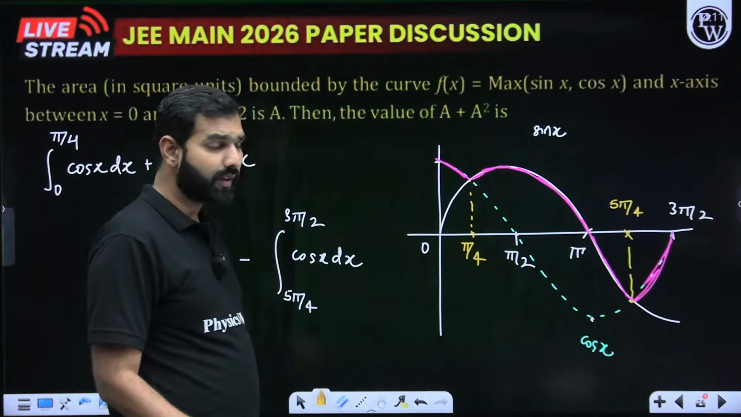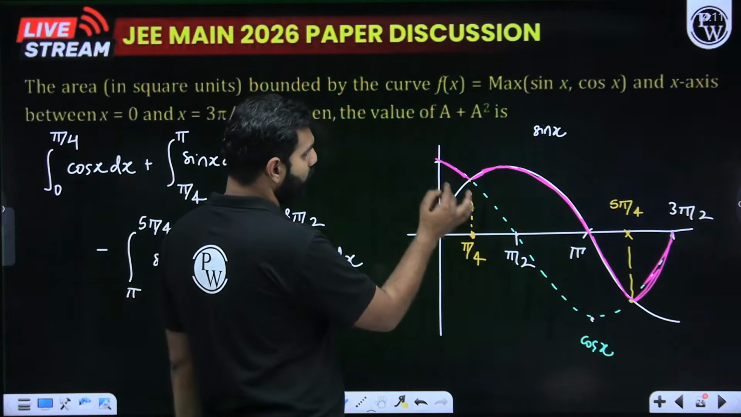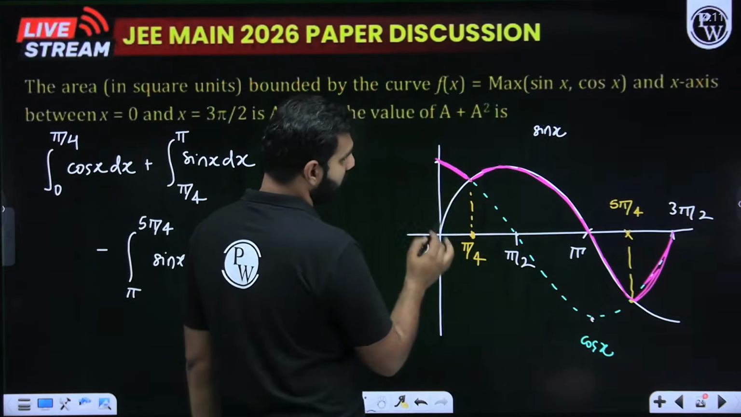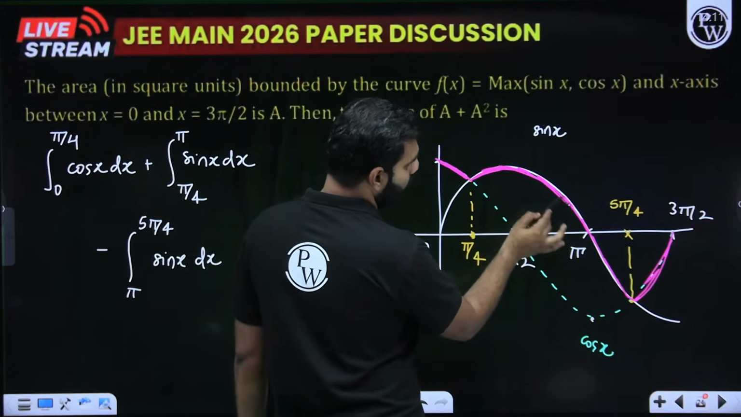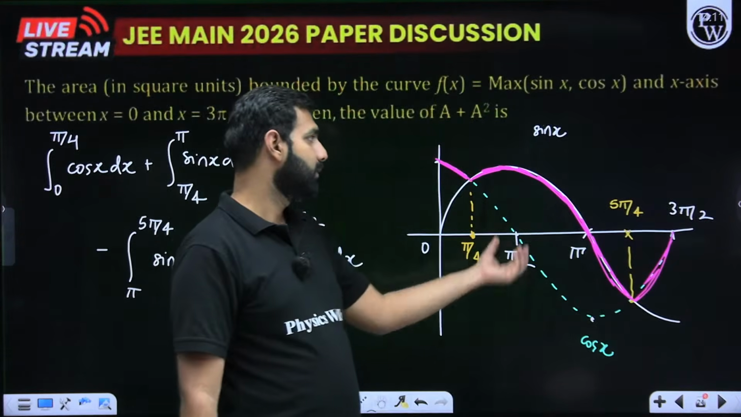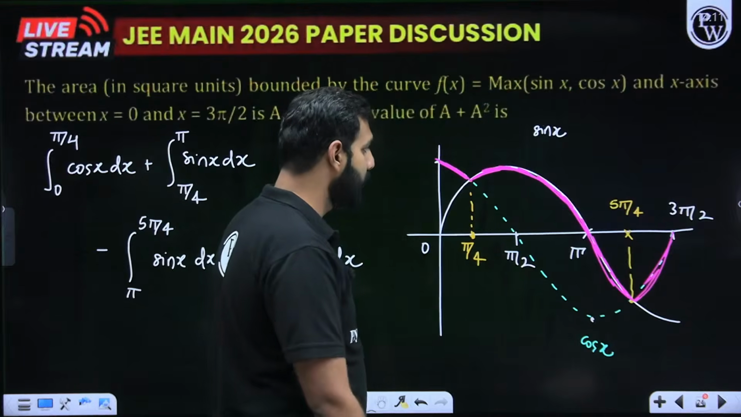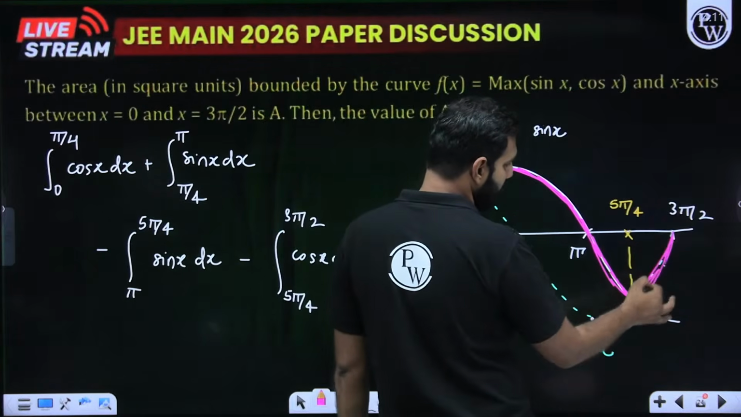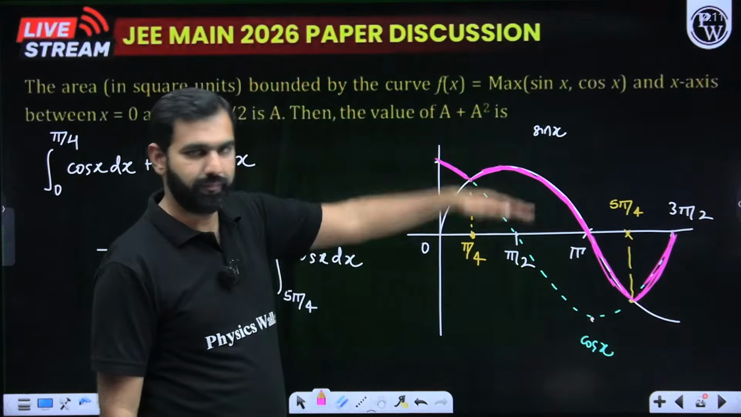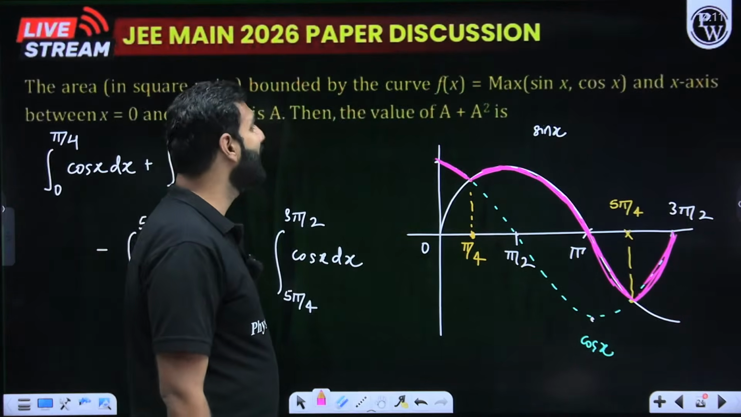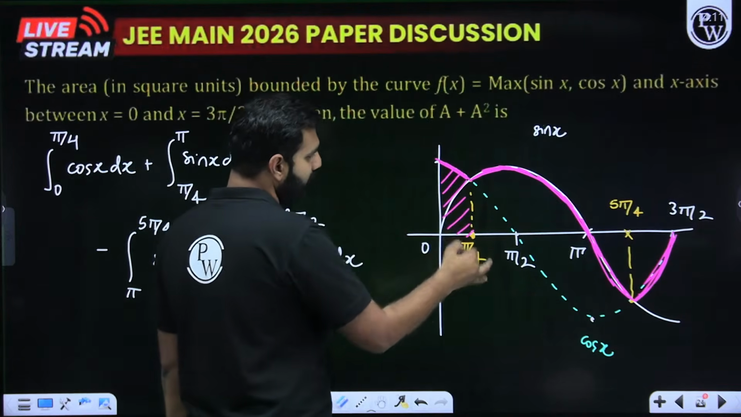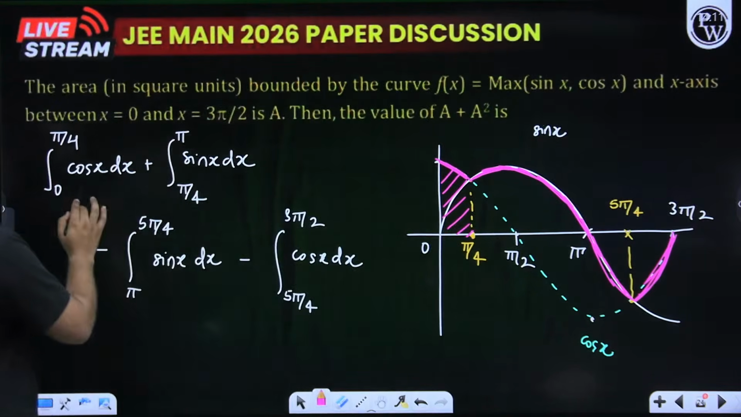Now, maximum. So we know till pi by 4, cos x will be maximum. But from pi by 4 to 5 pi by 4, we know these points of intersection, pi by 4, 5 pi by 4, sin x will have the upper edge. Then after 5 pi by 4 to 3 pi by 2, again cos x will be the upper one. I hope no confusion on that. Now we need to find out its area. So first of all, I'll find the area from 0 to pi by 4 under cos x. So 0 to pi by 4 cos x.